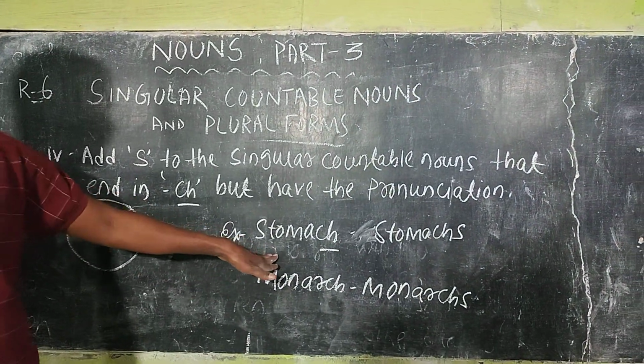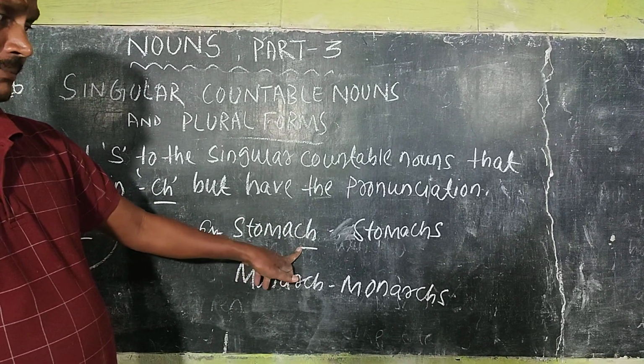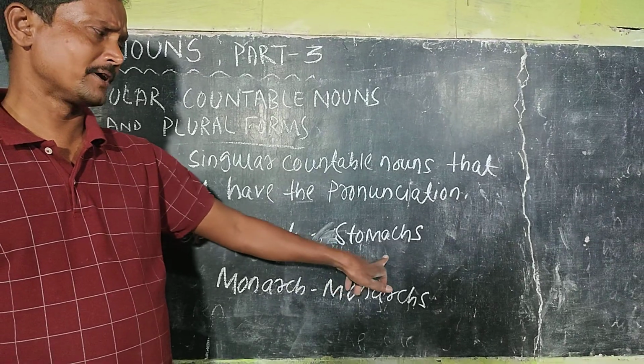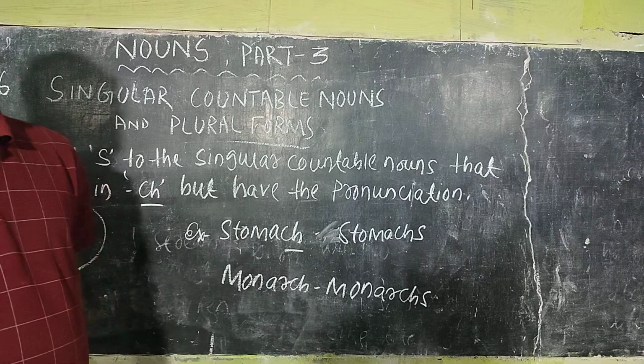Example, stomach, ending in ch but having the pronunciation of k. The plural form is stomachs. Monarch, monarchs, etc.